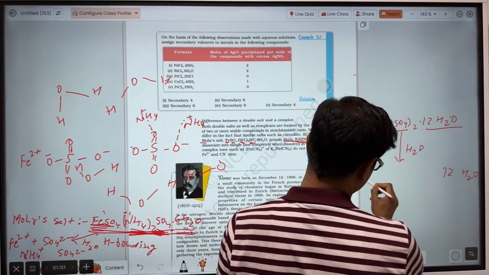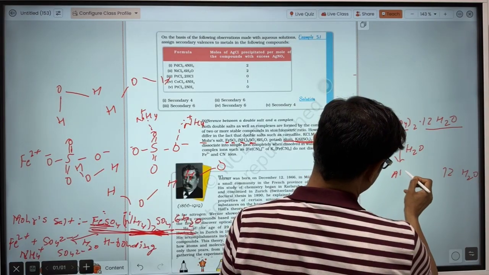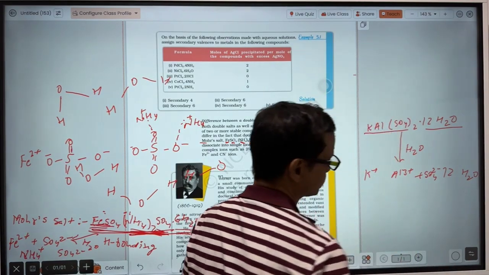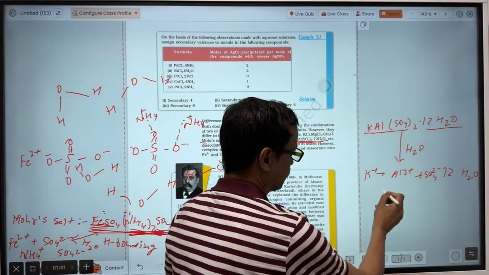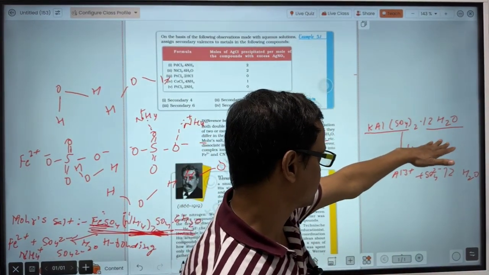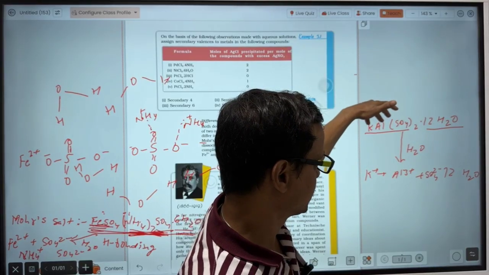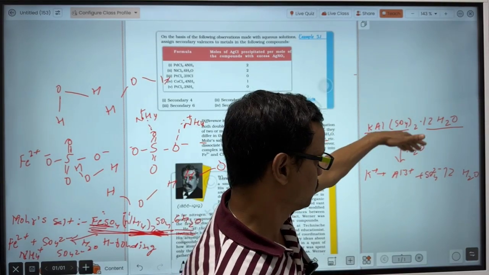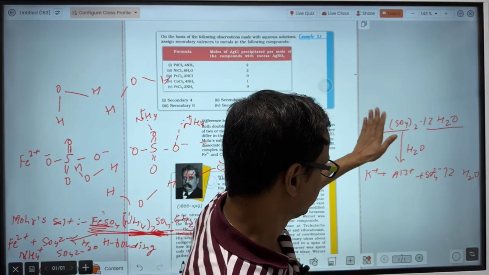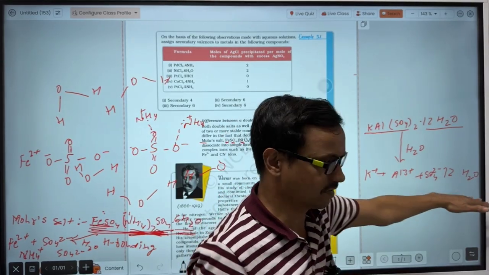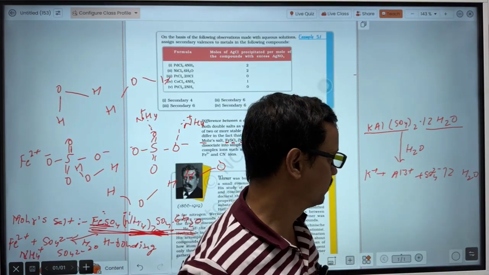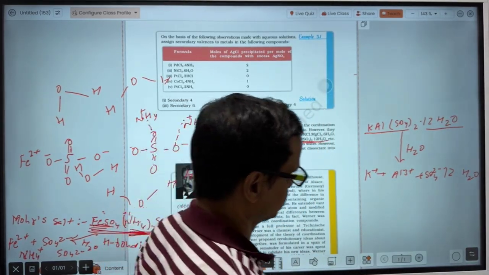Now that will dissociate into K plus, Al 3 plus, and SO4 2 minus. So the ions in potash alum are the potassium ion, aluminum ion, and the sulfate ion. When you dissolve this potash alum in water, the constituent ions will get separated out: the potassium ion, aluminum ion, and the sulfate ion. All of them will get separated out.